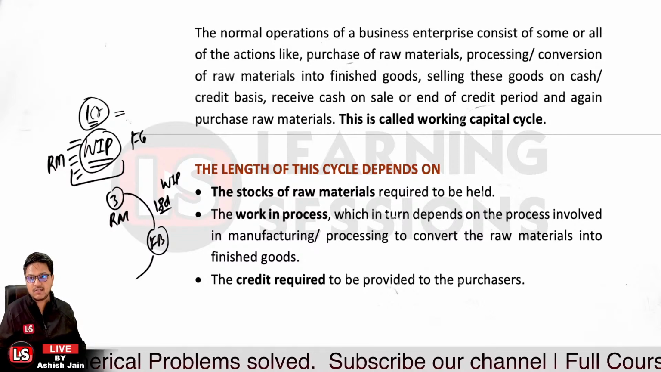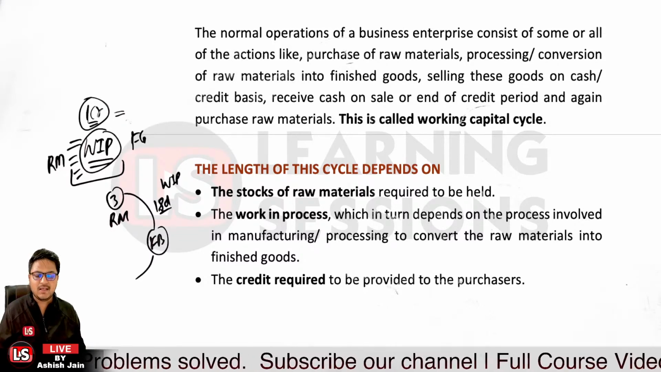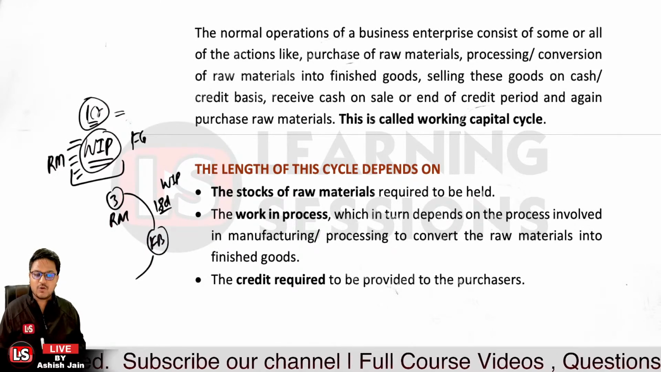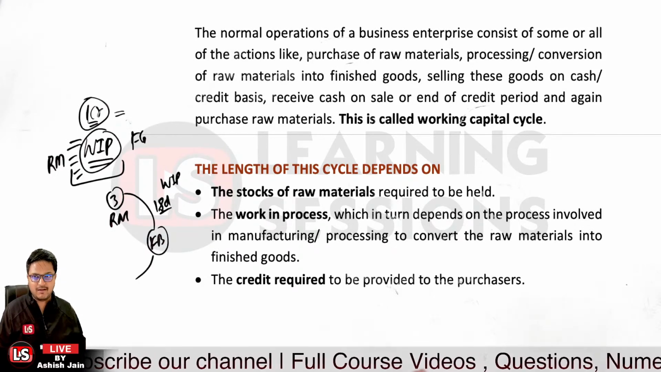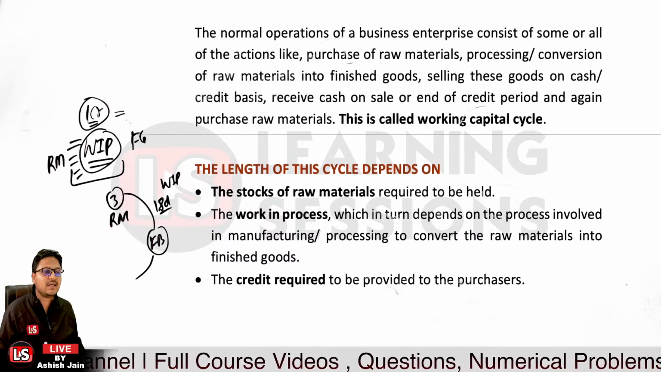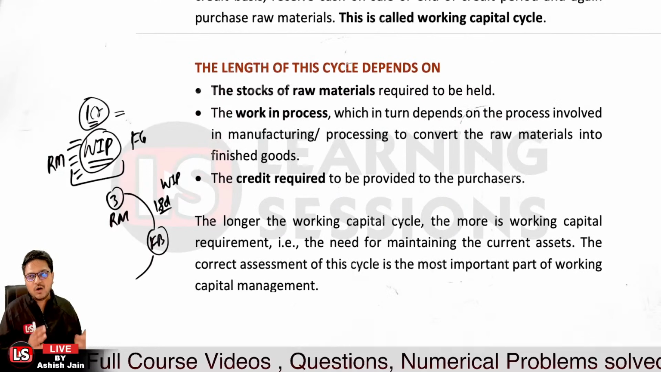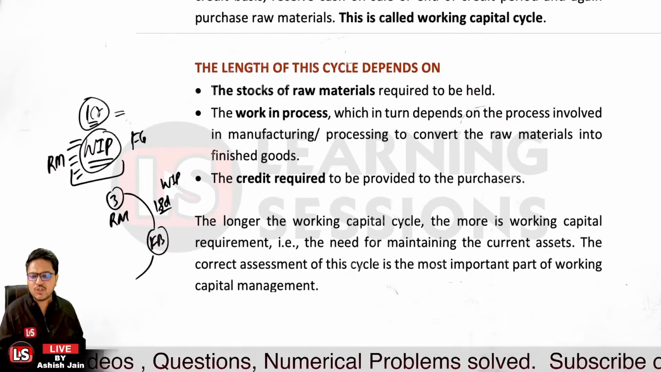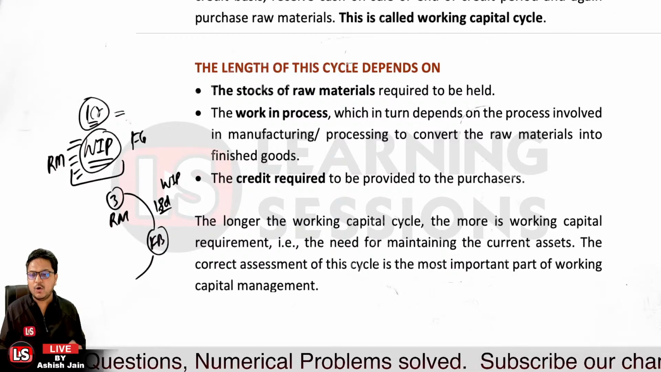And it may also be the case that the credit required by the buyer has now increased. Previously they were asking for a credit period of 1 month, but now they are asking for a credit period of 45 days. In that case also your working capital cycle will be elongated. And is a longer working capital cycle beneficial or not? Can you please let me know right now?